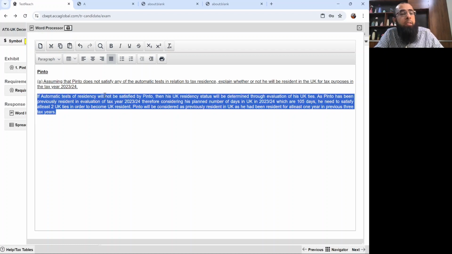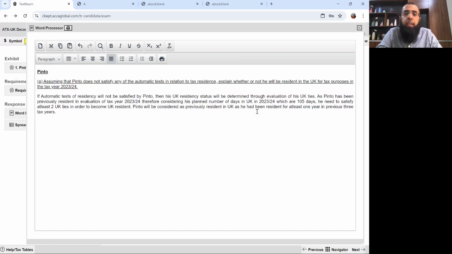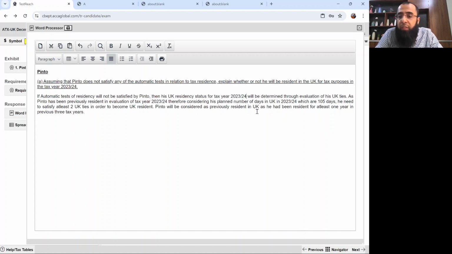If the automatic test of residency is not satisfied by Pinto, as stated in the requirement, then his UK residency status will be determined through evaluation of UK ties. You can write here also: then his UK residency status for tax year 2023-24 will be determined through evaluation of his UK ties as Pinto has been previously resident. Now, how do you know about this previously resident?